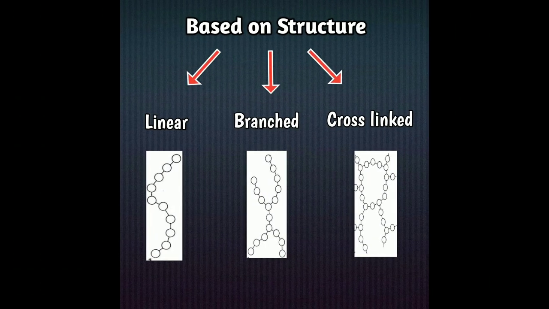Based on the structure, the polymer can be classified as linear, branched and cross-linked polymer or network polymer. Linear polymer means the polymer made up of a long continuous chain without any excess attachment or branching in it. Example, polythene. Branched polymer means the polymer consists of a chain structure having one main chain of a molecule with a small chain as a branches of the main chain.